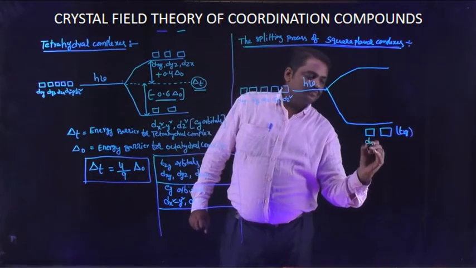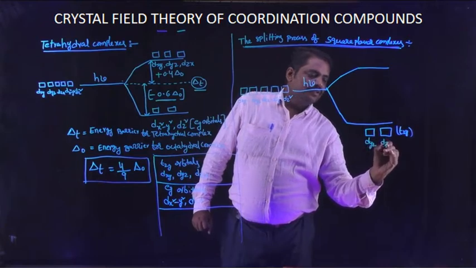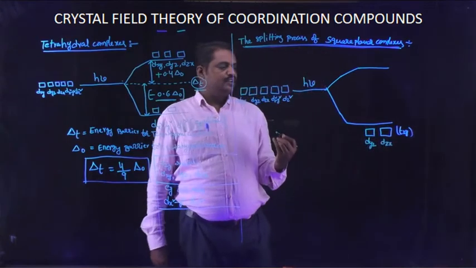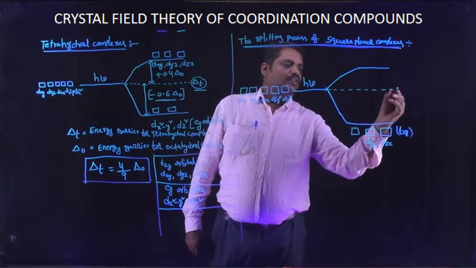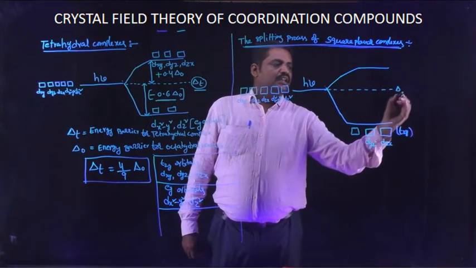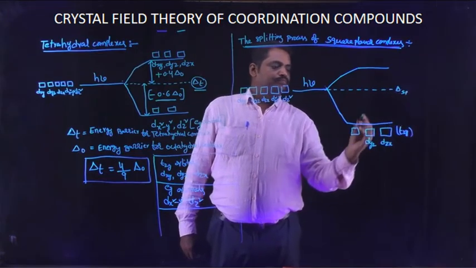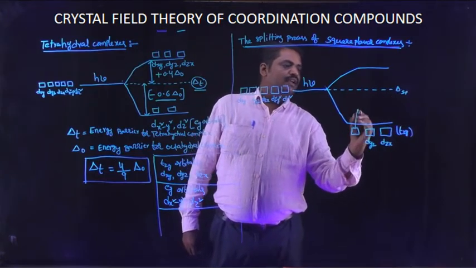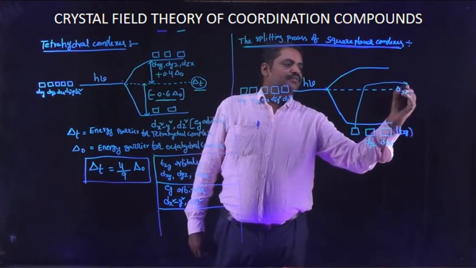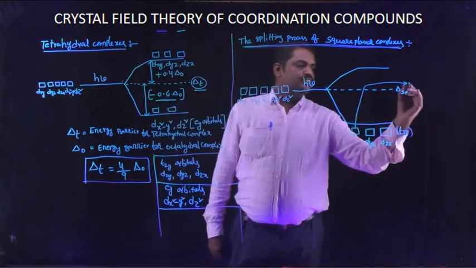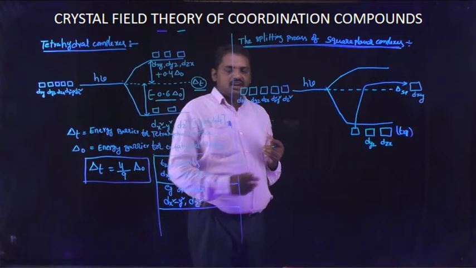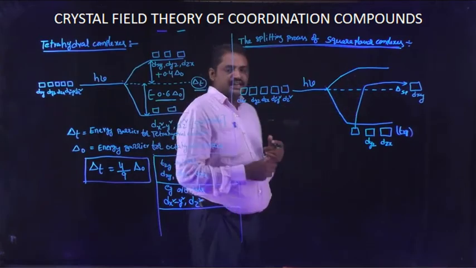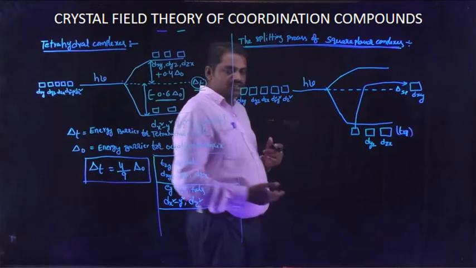Only dyz and dzx orbitals attain the ground state, and one of the orbitals, dxy, is shifted from the ground state to the excited level, and the remaining two orbitals remain in the ground state.